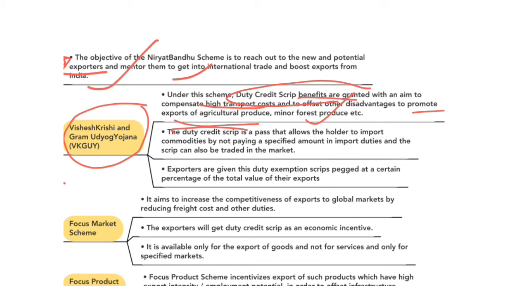The duty credit scrip is a pass that allows the holder to import commodities by not paying a specified amount in the import duties. This means it provides exemption to certain amount in import duties. This scrip can also be traded in the market. Exporters are given these duty exemption scrips pegged at certain percentage of total value of their exports. This means these duty exemption scrips provide the tax exemption up to certain value of their exports. Suppose 10% of the exports or 15% of exports, etc. according to the guidelines of the scheme.